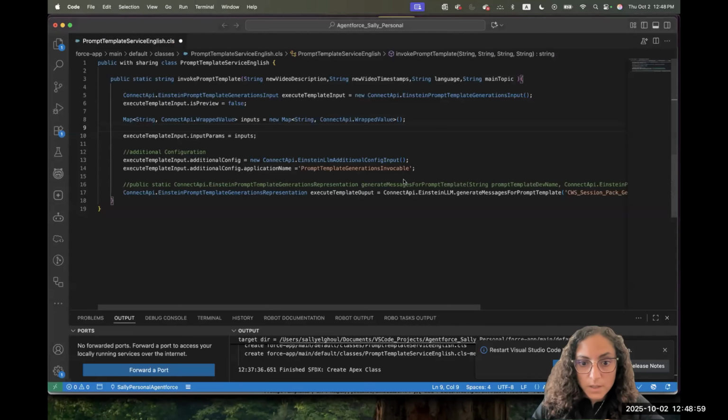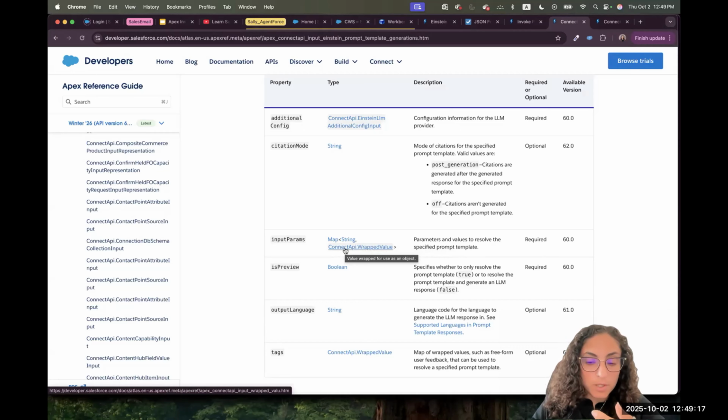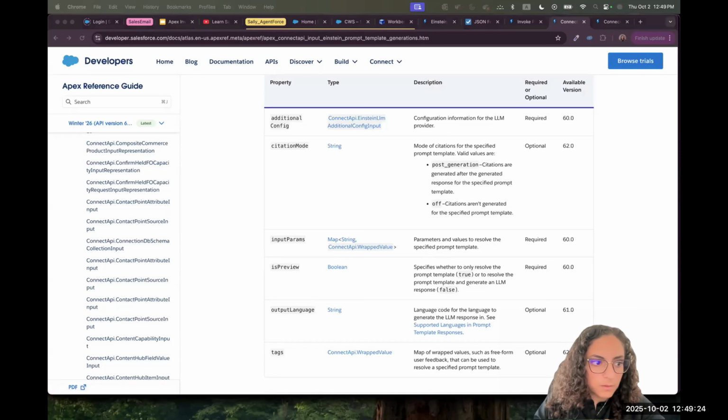So let's do that together. I have to do as per the documentation as well, string, we know the format, input, then colon, then the API name, and the value will be of type connect API wrapped value. So I have to prepare for each key and value, the value of type wrapped value. So let's do that.